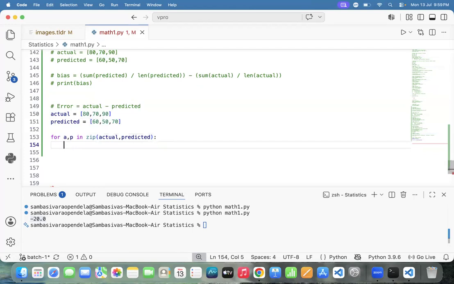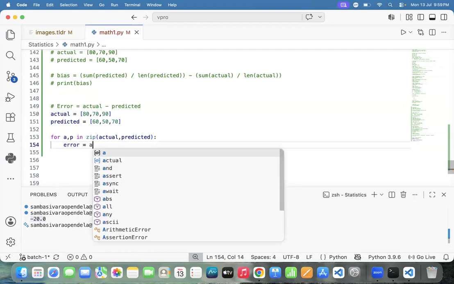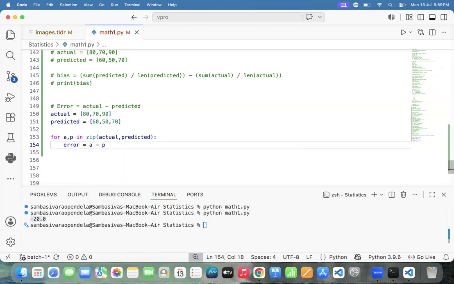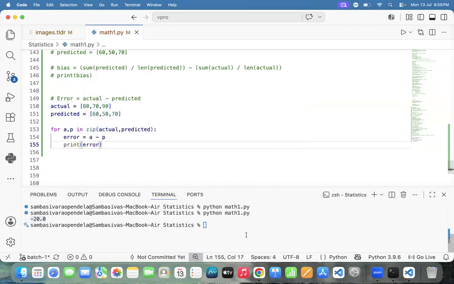Find the difference. How to find the difference? Error equals a minus p. And how to print the error? How to print the error? Print error.